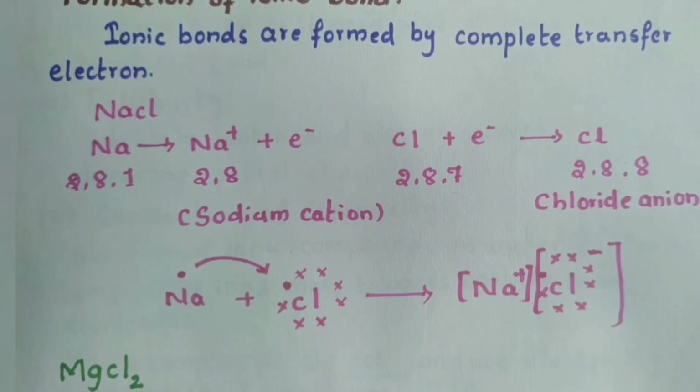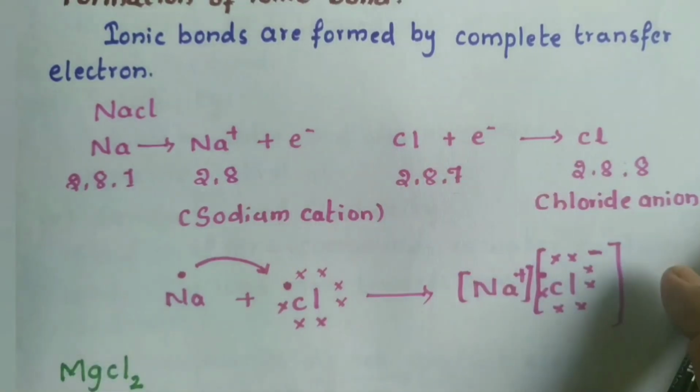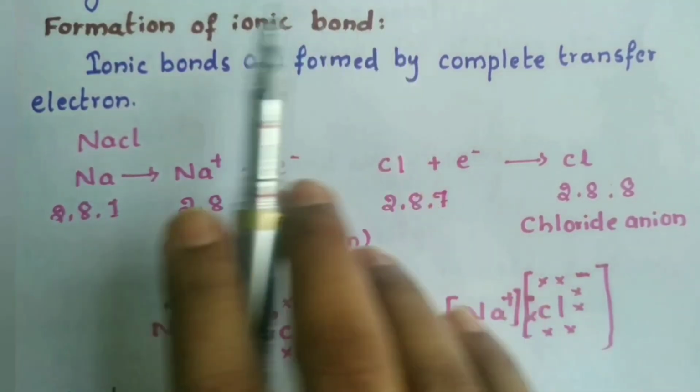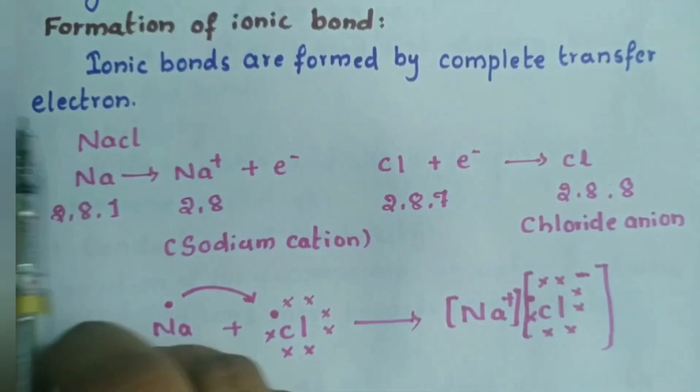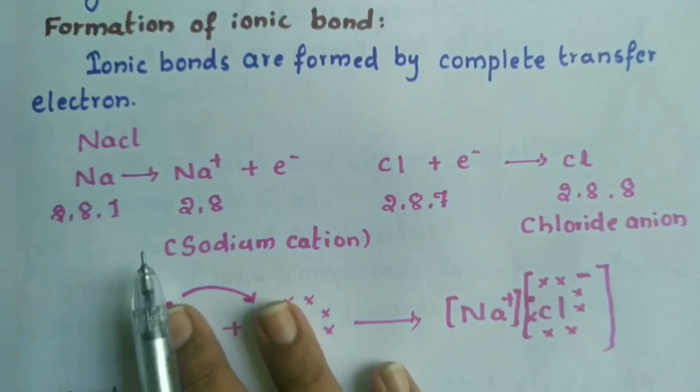We will learn about covalent bonds in the carbon and its compounds chapter in the further lessons. Okay, so let us focus on ionic bonds now. An ionic bond is formed by complete transfer of electrons. Let us take the example of sodium chloride.